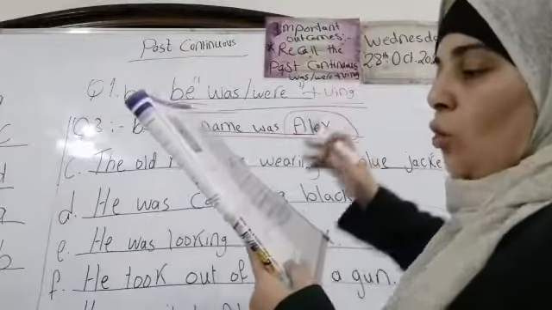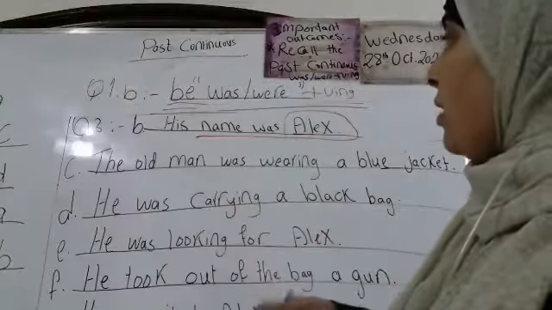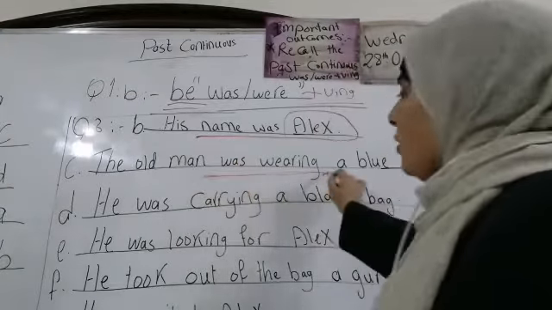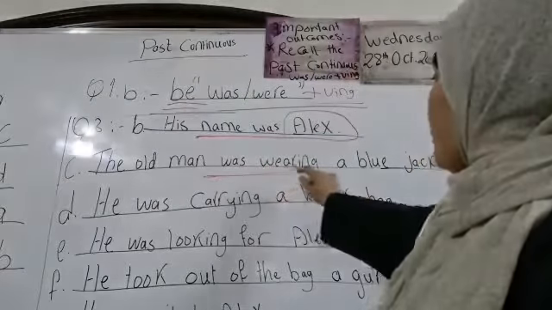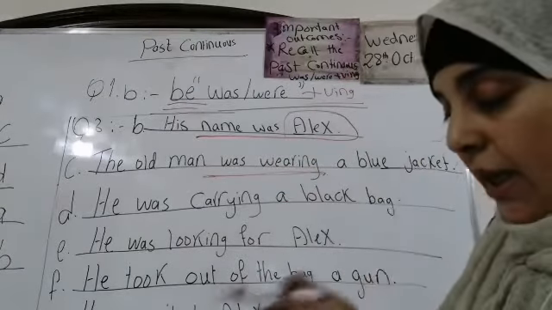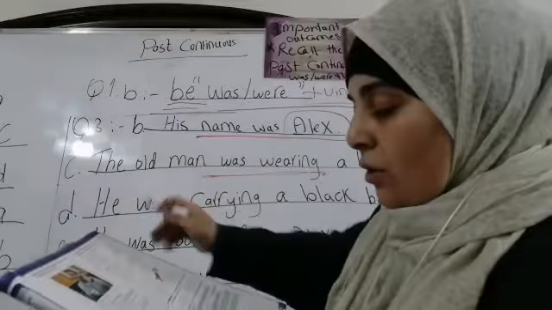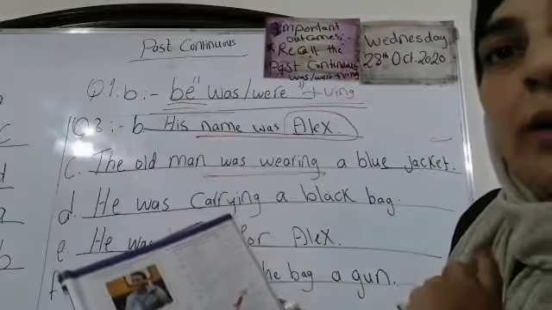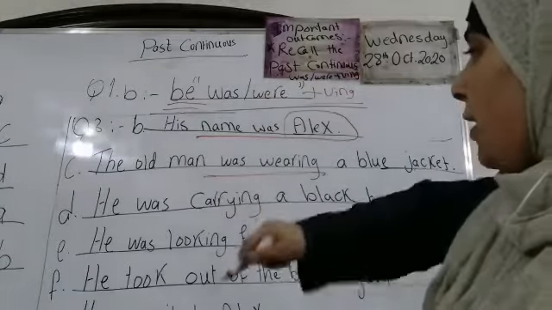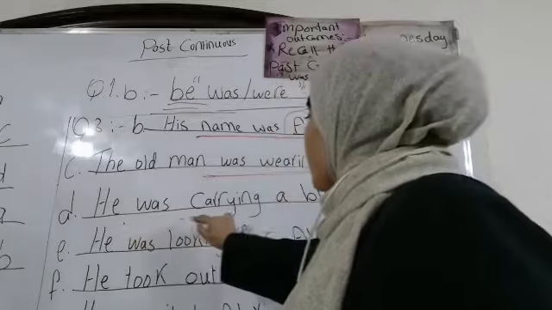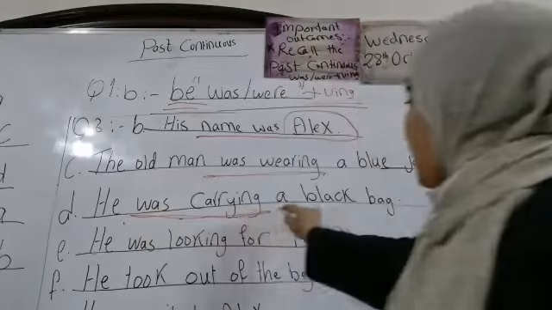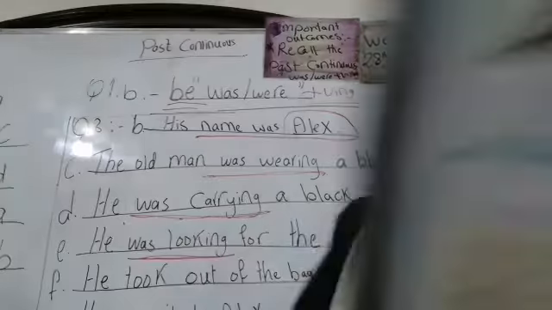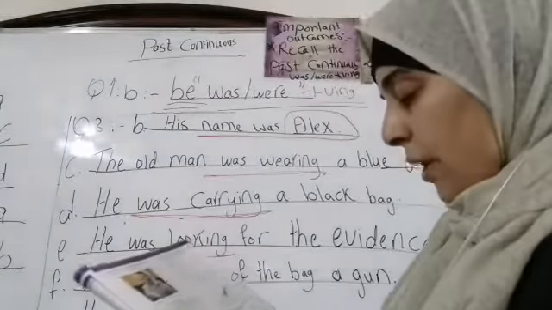Now, number C. What was the old man wearing? You can see I wrote here. The old man was wearing, this is the rule of past continuous. The old man was wearing a blue jacket. Okay? Let's go to D. What was the old man carrying? You know carrying? Holding or lifting. He was carrying a black bag. Okay? A black bag.